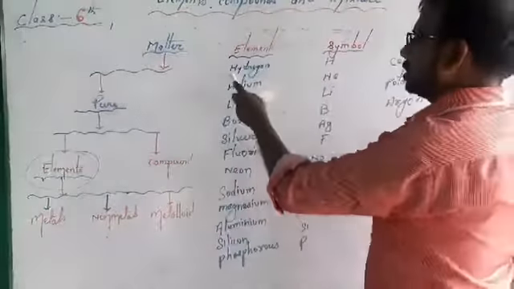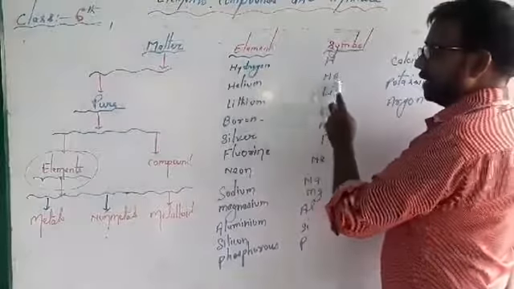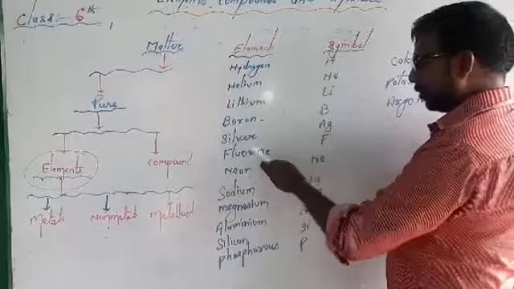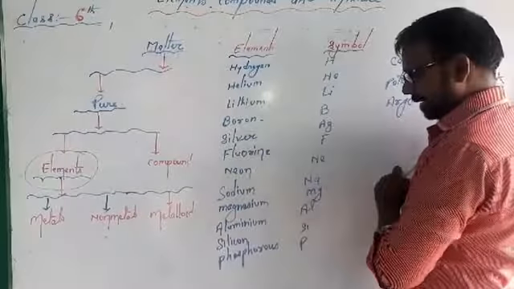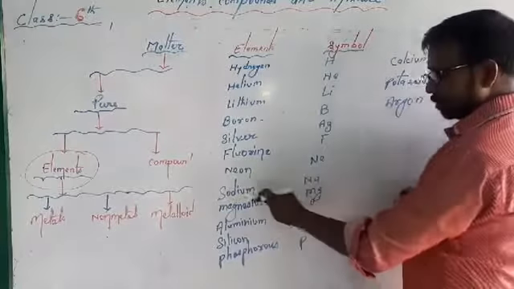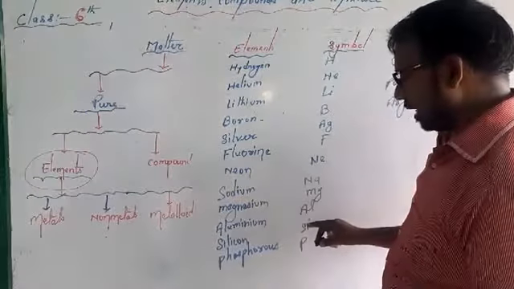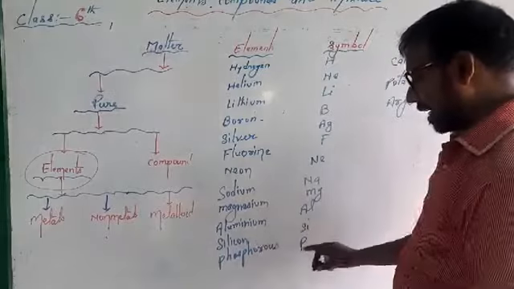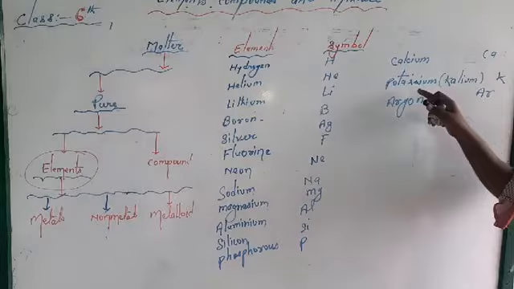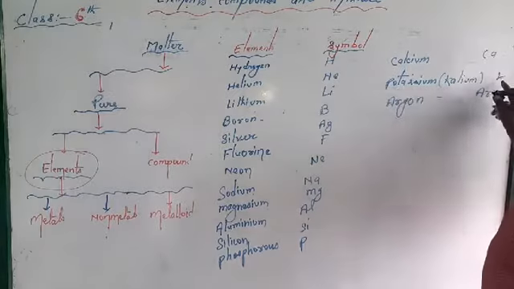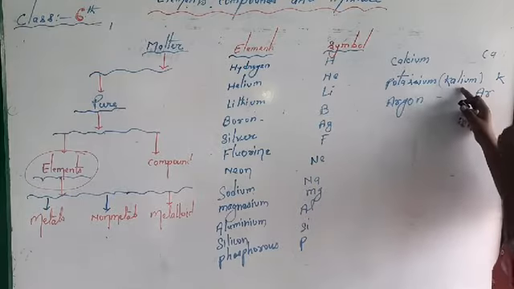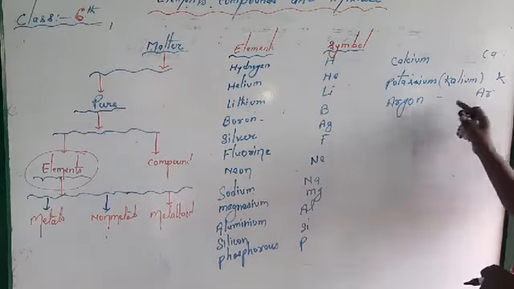So now here: hydrogen H, helium He, lithium Li, boron B, silver Ag, fluorine F, neon Ne, sodium Na, magnesium Mg, aluminum Al, silicon Si, phosphorus P, calcium Ca, and potassium K. Actually, it is taken from the Latin name kalium, that's why it is written as K. And then argon.